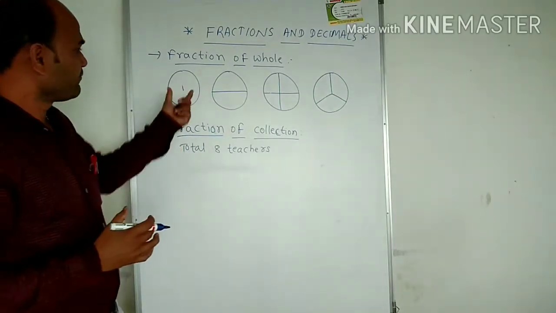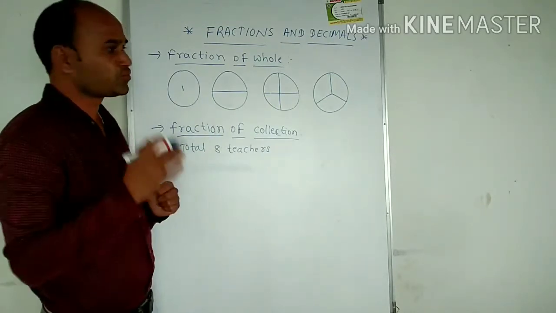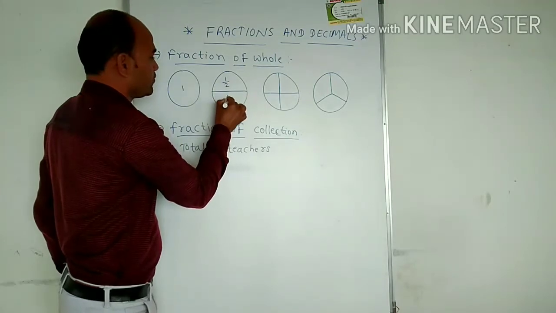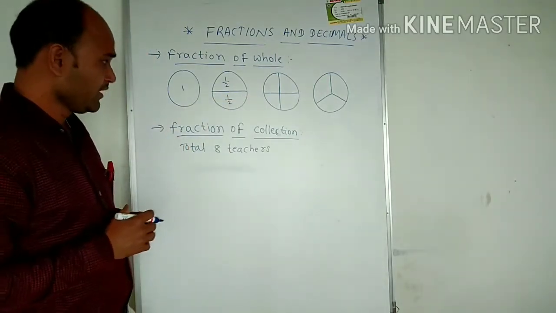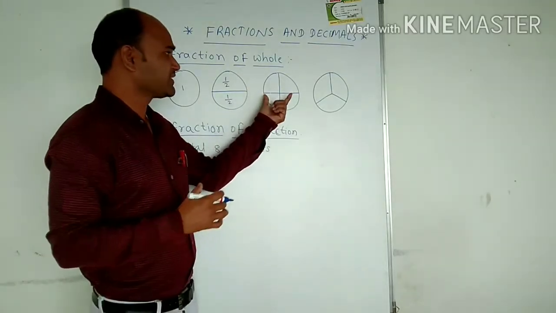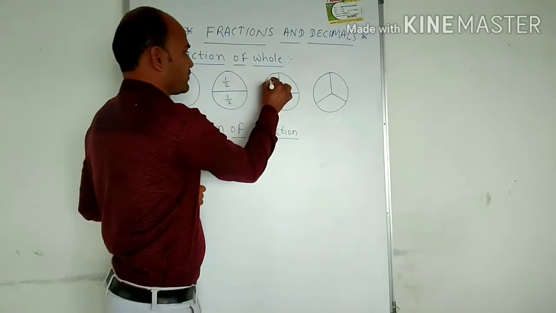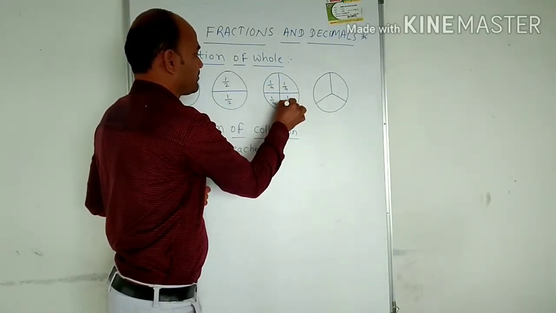And here the one whole is divided into two parts. So each part becomes 1/2, we can write. Means each part becomes half. Now the next one whole is divided into 4 equal parts. Then each equal part becomes 1/4, 1/4, 1/4 and 1/4.